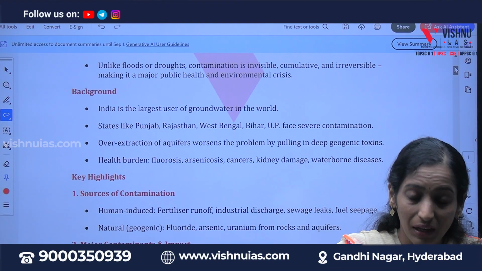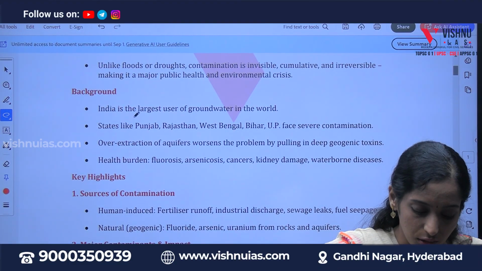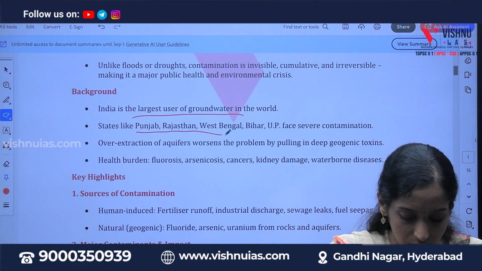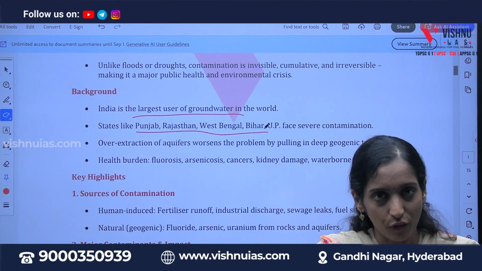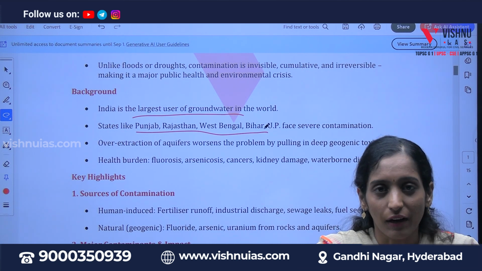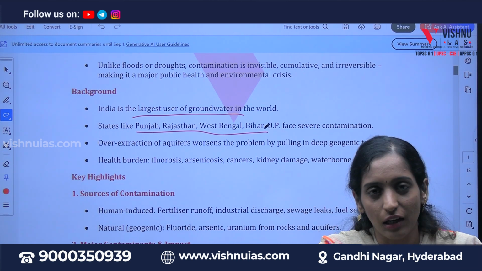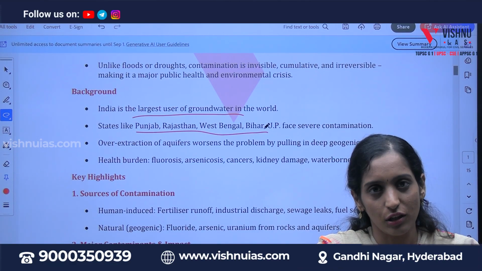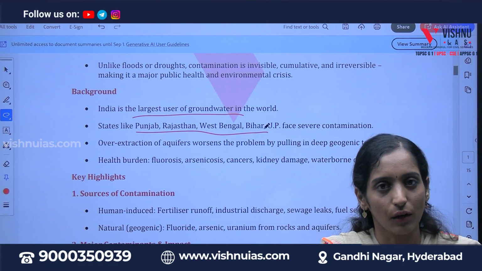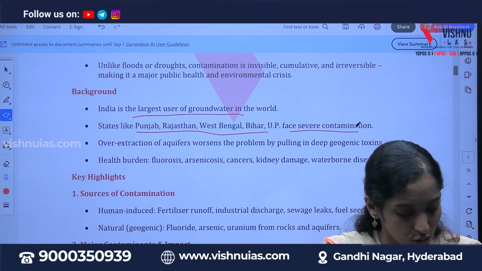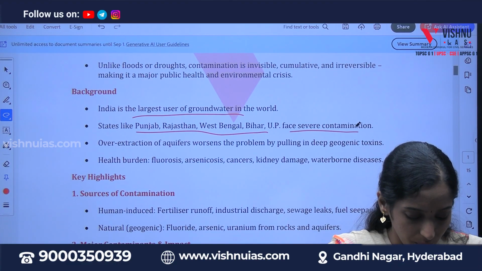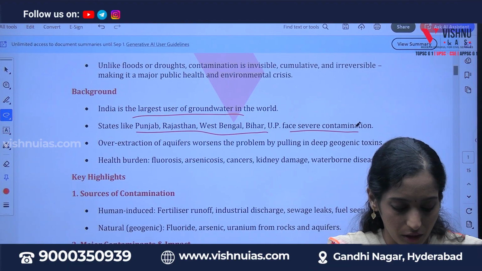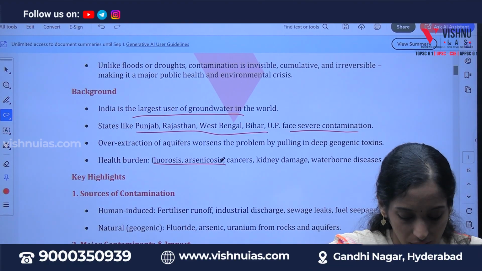As we know, India is the largest user of groundwater, and especially in states like Punjab, Rajasthan and West Bengal, there is a lot of usage of groundwater, because there is much irrigation and agriculture in that area. That's why you can observe severe contamination of groundwater there. The health burdens related to groundwater contamination are fluorosis and cancers.